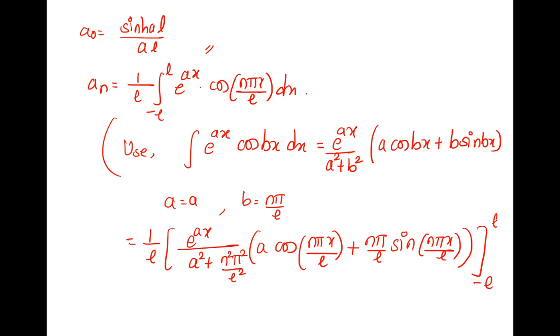Is everyone able to follow now? Okay, before that we can do one thing. We can cross multiply and write the whole denominator as L square. So it is a square L square plus n square pi square, whole upon L square, into this as it is.